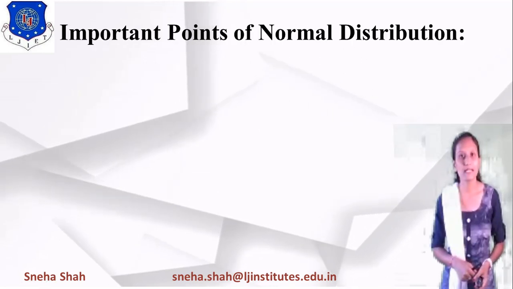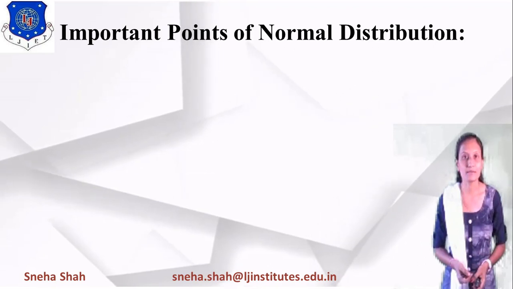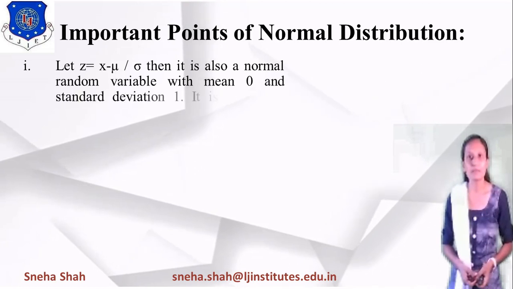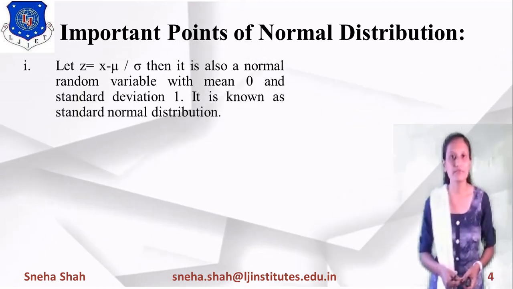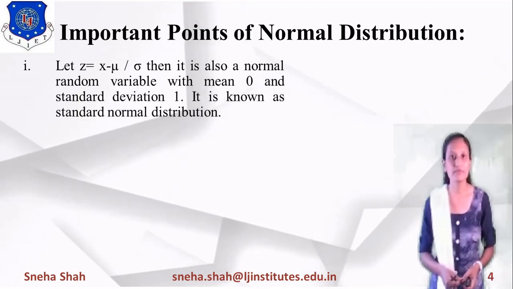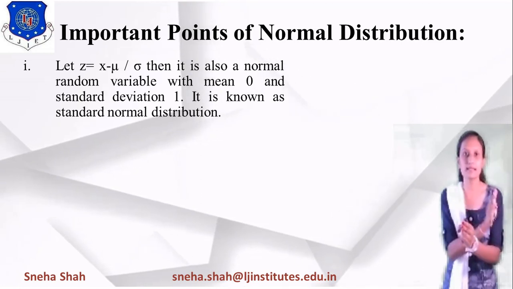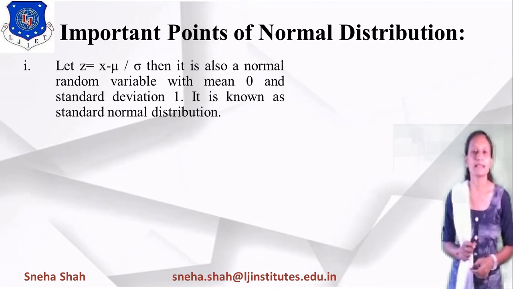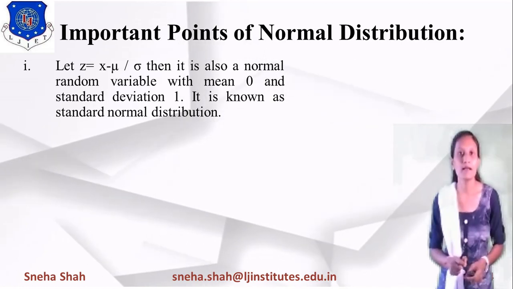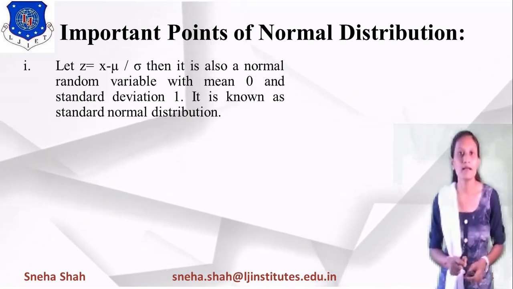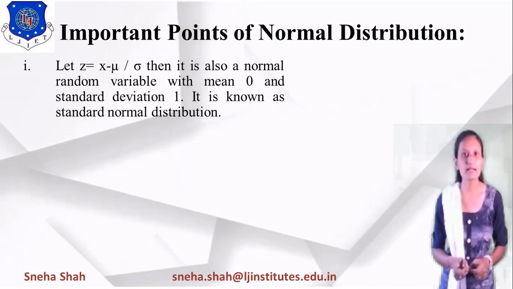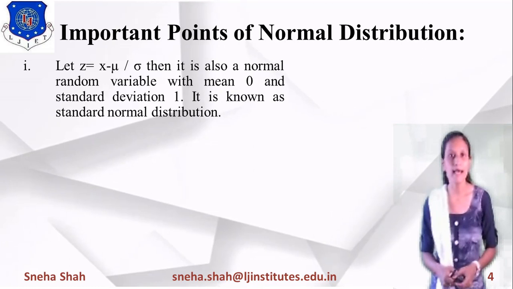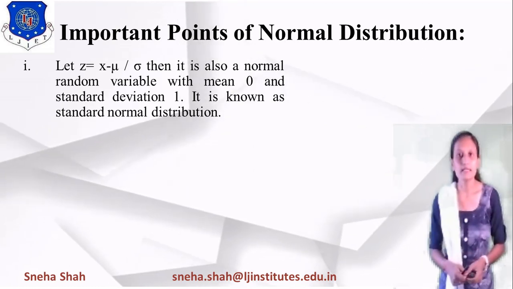Now there are some important points of normal distribution. The first point is, if we are not taking the mu value or average value but any other point like z, then the value of z equals x minus mu upon sigma, and it is also considered a normal random variable with mean equal to 0 and standard deviation equal to 1. It is also known as standard normal distribution.